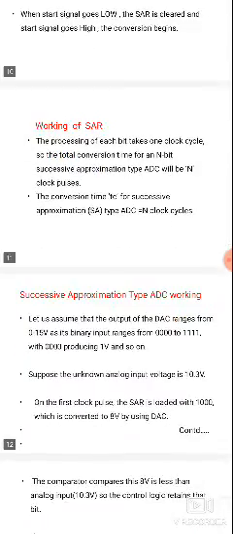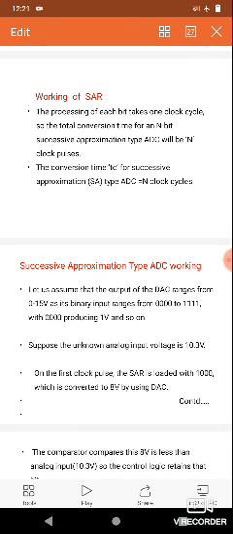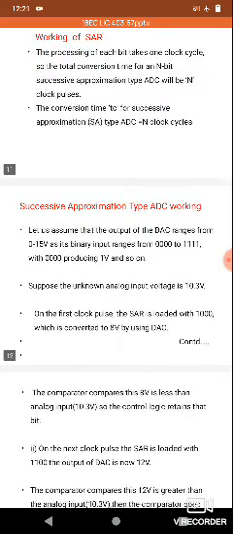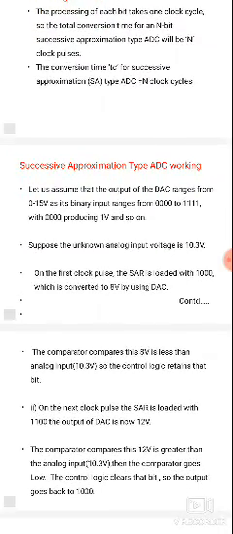Next, the successive approximation register requires n clock pulses only for n bits, whereas in the counter method, n bits require 2 power n minus 1. For example, for 4 bits, the clock pulses required are 2 power 4 minus 1, that is 15 clock pulses for the 4 bit counter. So the 4 bit counter requires 2 power n minus 1 clock pulses, while here n bits require only n clock pulses. The conversion time depends on the number of clock cycles.